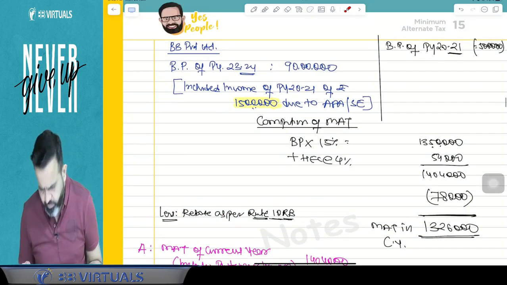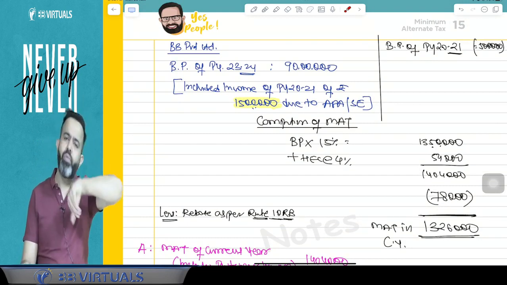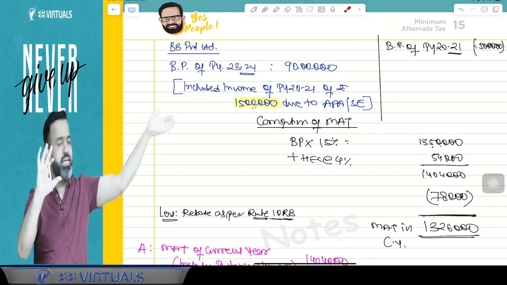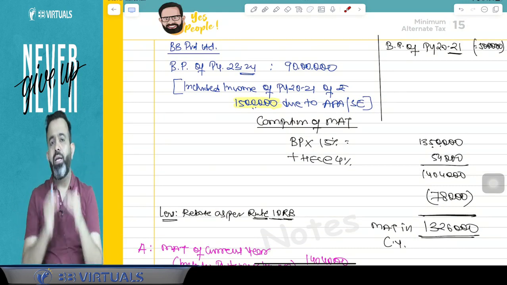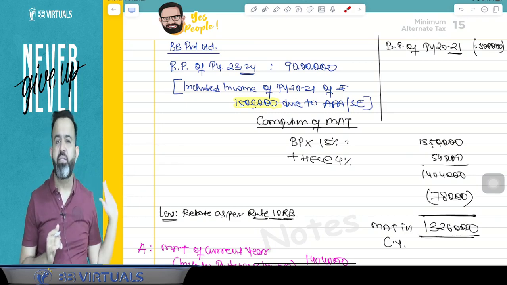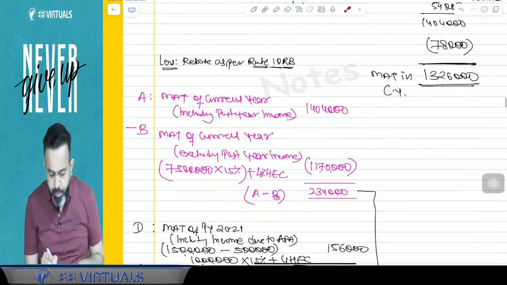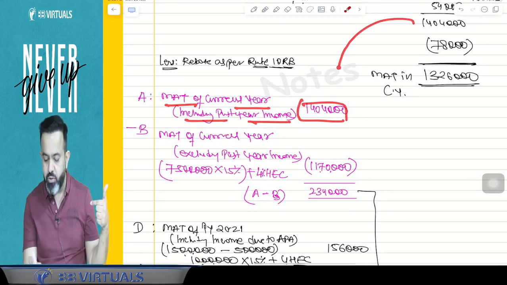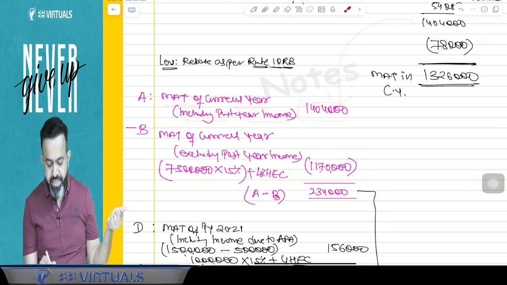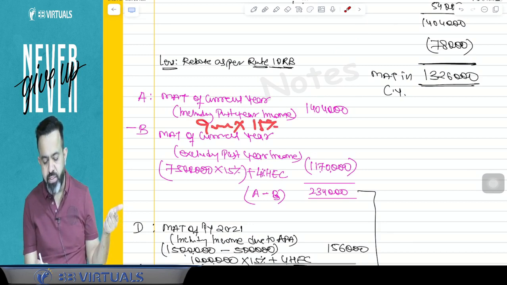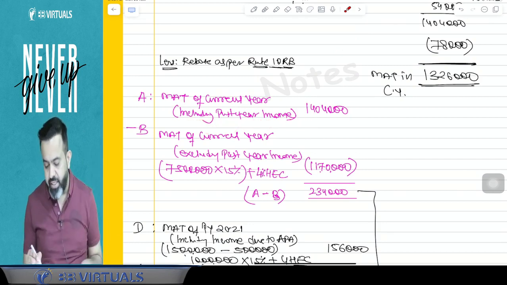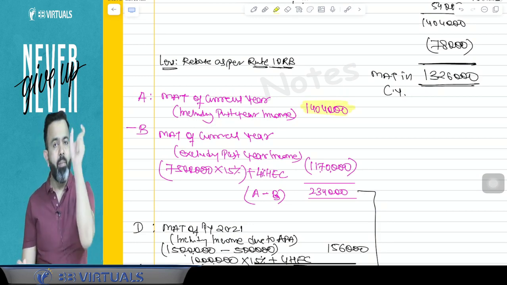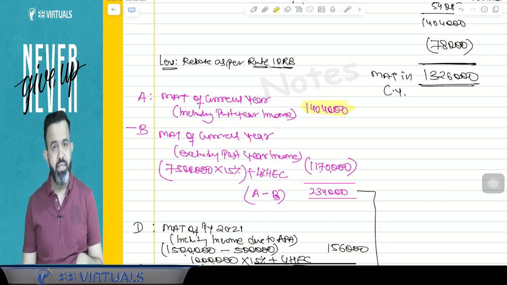The rebate is very simple. Guys, this rebate says that just do one thing. First calculate the MAT of the current year, including that past year income. Then calculate the MAT of the current year, excluding that past year income. So first is the MAT of the current year including past year income, which is 14 lakh 4,000. This we have calculated: on the 90 lakh multiply by 15% plus 4% health and education cess, that is 14 lakh 4,000.